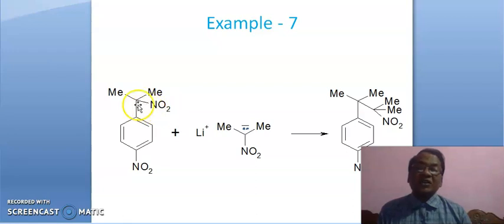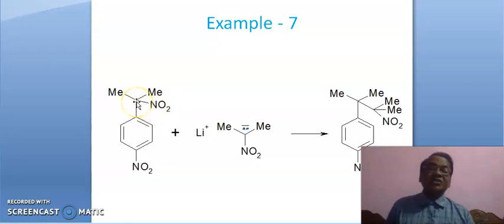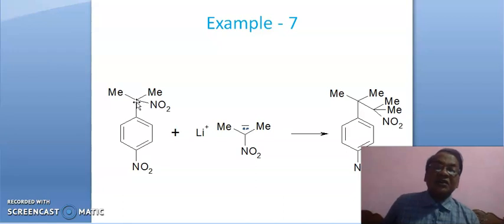So easily this carbon has positive charge. Anyhow, this carbon acquires positive charge, either delta plus or 1 plus. Okay. This nucleophile so will attack at this carbon, leading to this. This carbon gets attached with this carbon of the substrate. Okay.